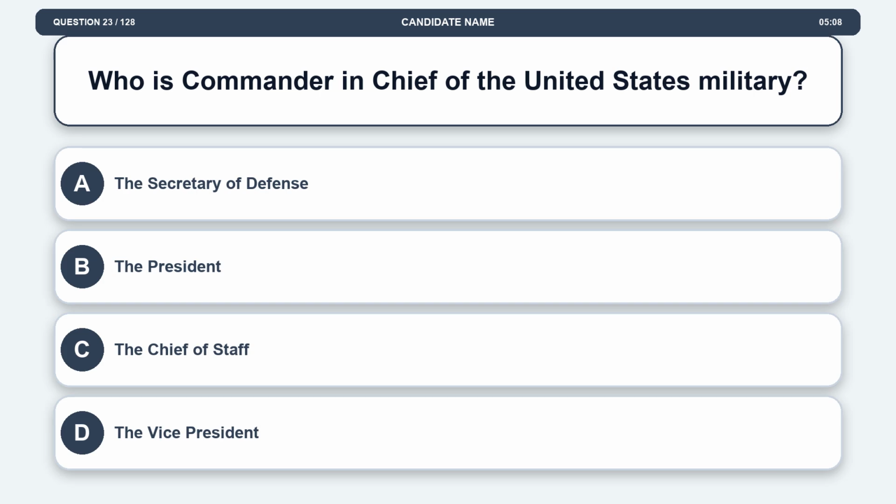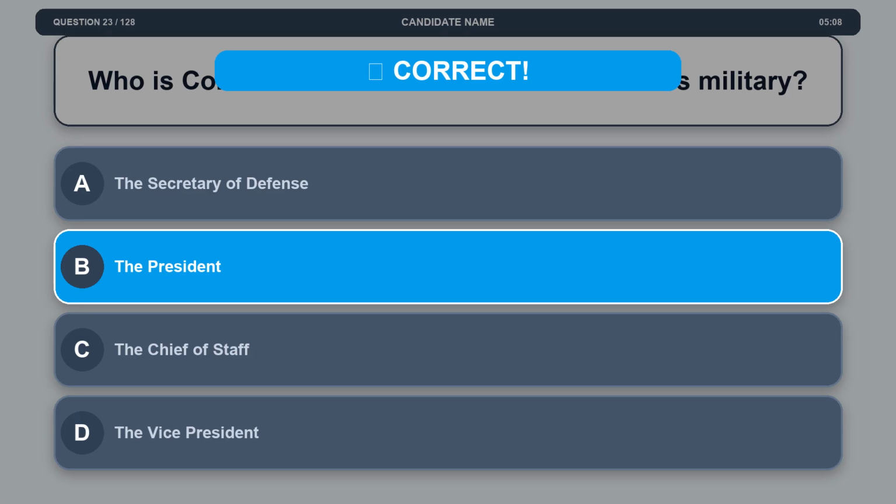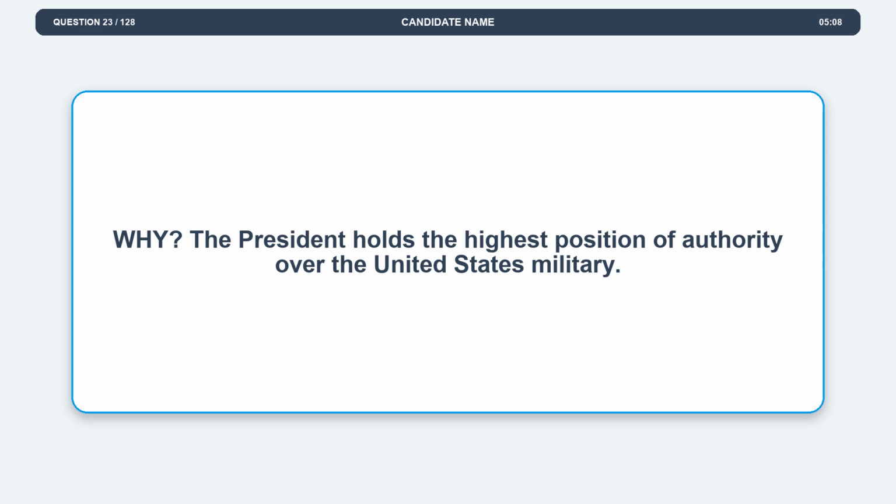Question 23. Who is Commander-in-Chief of the United States military? Option A. The Secretary of Defense. Option B. The President. Option C. The Chief of Staff. Option D. The Vice President. The correct answer is option B. The President. Explanation. The President holds the highest position of authority over the United States military.